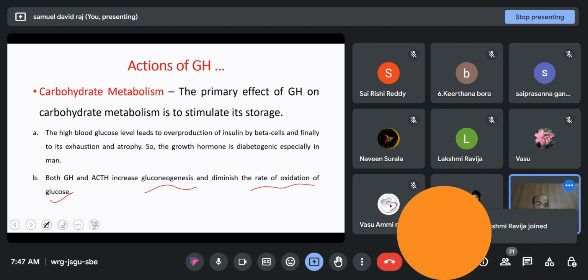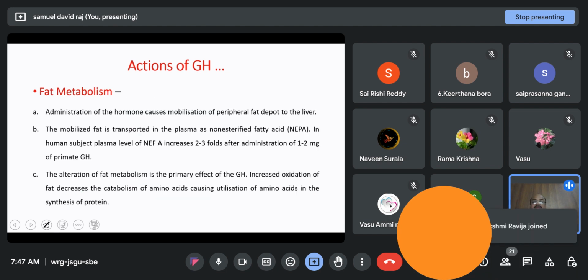Coming to the fat metabolism, growth hormone causes mobilization of peripheral fat depot to the liver. The mobilized fat is transported in the plasma as NEFA, non-esterified fatty acid.